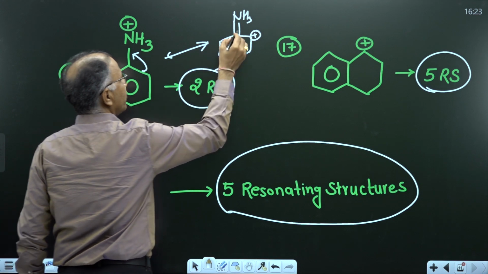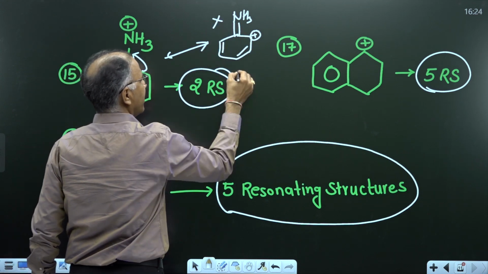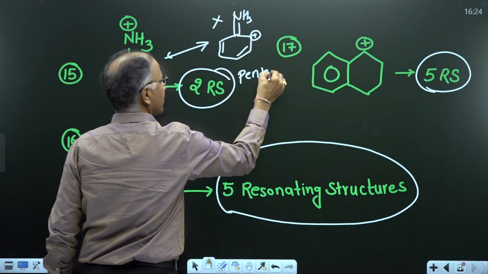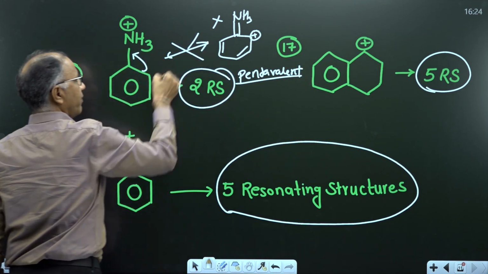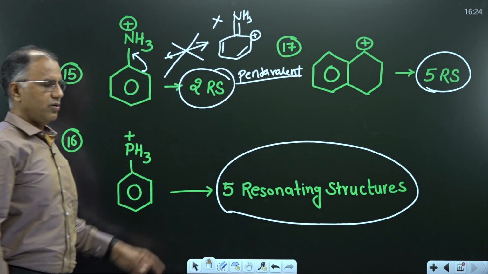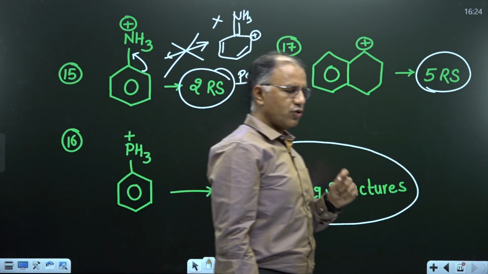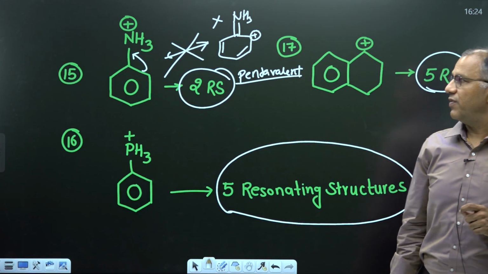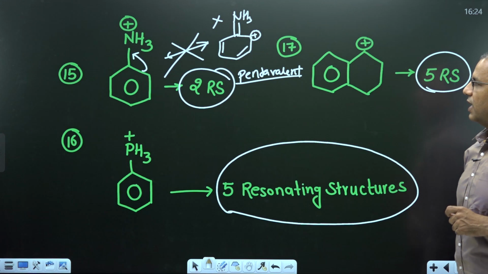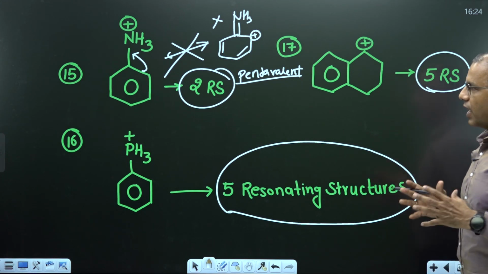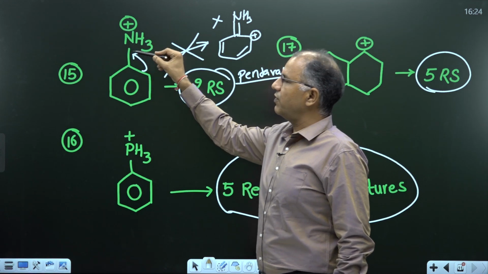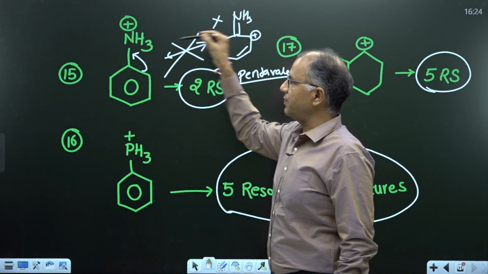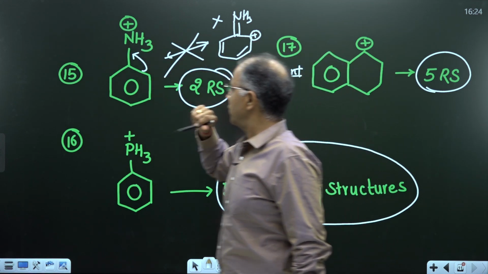Means nitrogen cannot be pentavalent. This resonance is not possible because nitrogen cannot be pentavalent. Just remember, it is the point to remember, nitrogen cannot be pentavalent. Now, why is the answer true? If I ask you, okay, is this positive charge localized or delocalized, then our answer will be, it is localized. It is not participating in resonance. Then how will the answer be true?